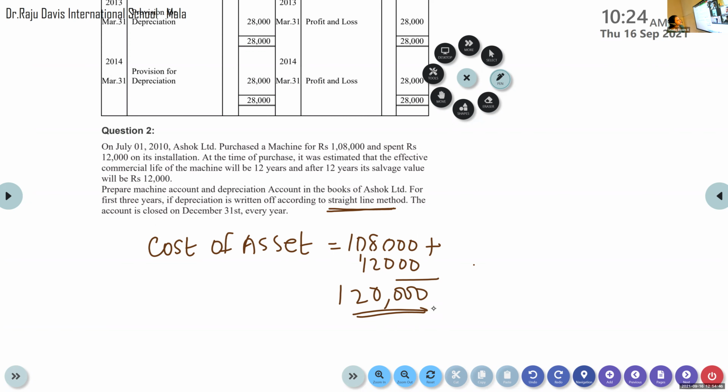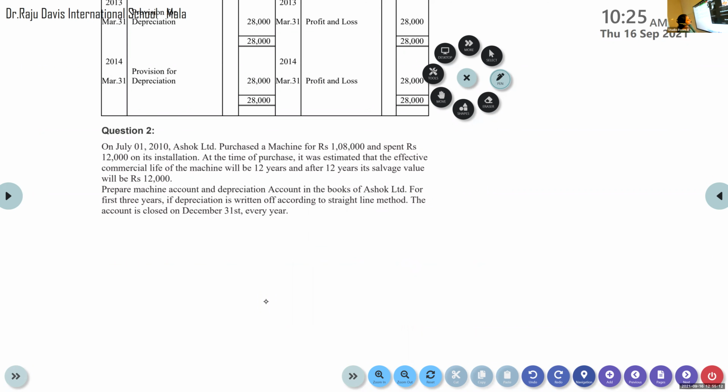Okay, find out depreciation now. How do you find depreciation? Depreciation is equal to cost of asset minus estimated scrap value divided by estimated life. Okay, find it out. Alan, what happened? You didn't understand? No, ma'am. Okay, I'll tell you.